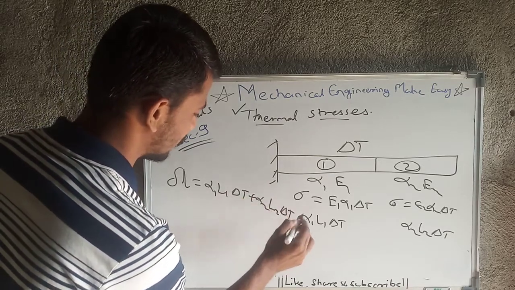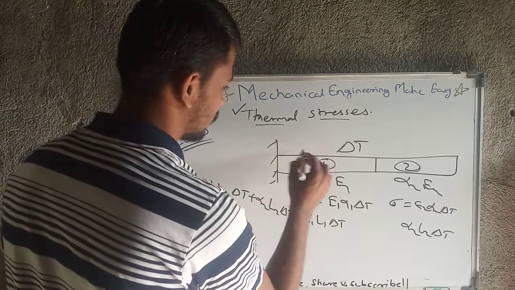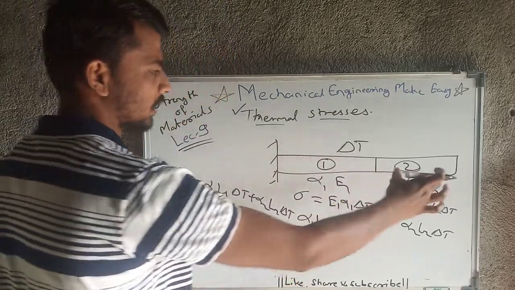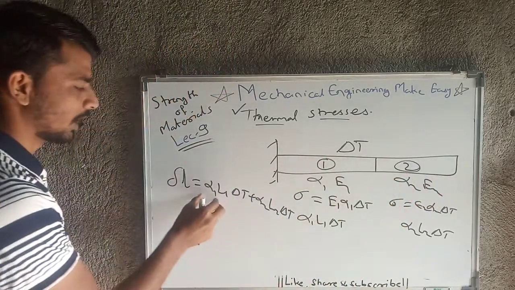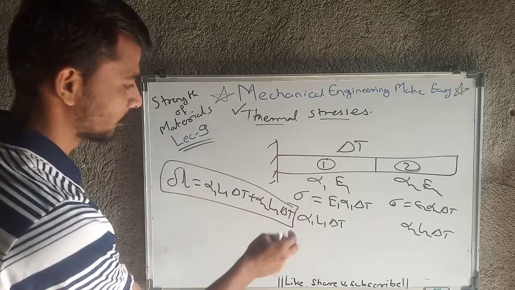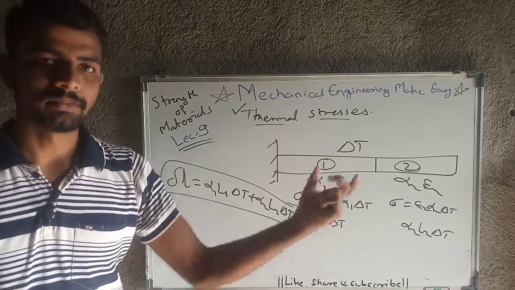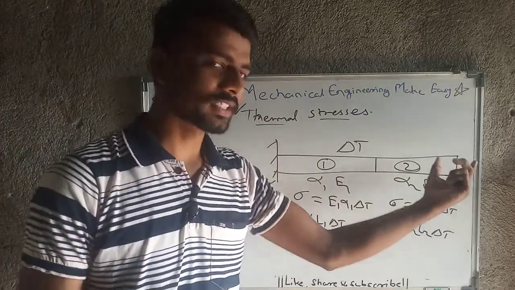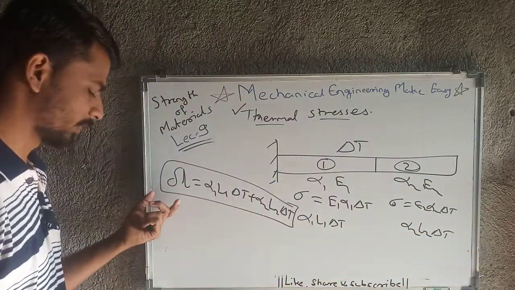What is L1 and L2? Length of material 1 and length of material 2. So alpha 1 L1 delta T plus alpha 2 L2 delta T, it is total deformation. As members in series, deformation of first plus deformation of second, we will get total deformation.